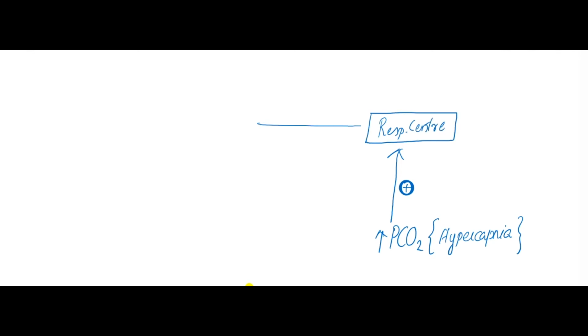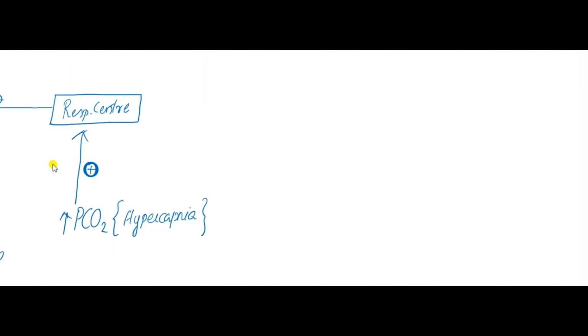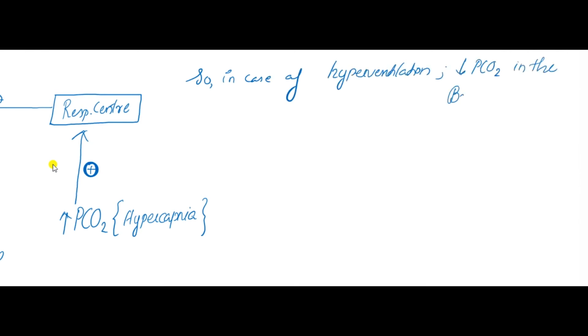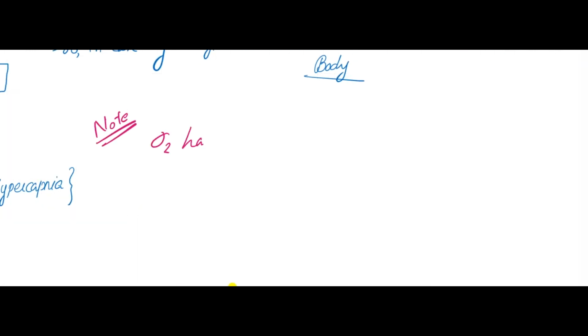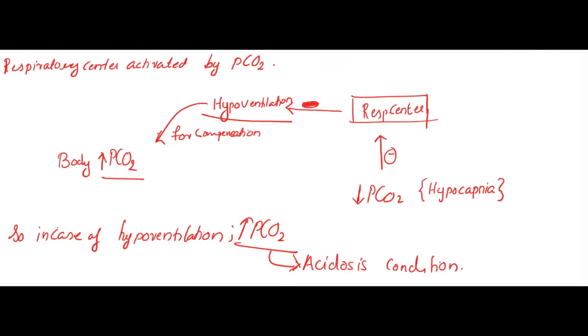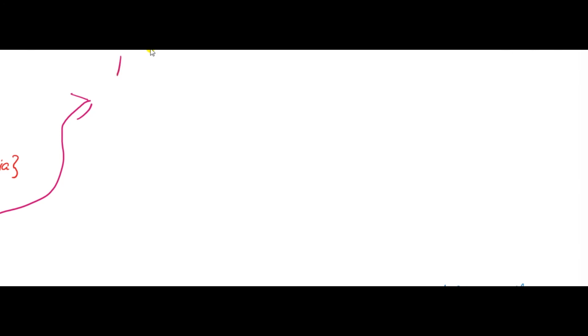Increased PCO2, hypercapnia, activates the respiratory center and it leads to hyperventilation. So the body decreases PCO2 for compensation, and alkalosis will occur. So in case of hyperventilation, decreased PCO2 in the body happens, which means alkalosis, respiratory alkalosis. Oxygen has no role in controlling the respiratory center. So increased PCO2 is an acidic condition, that means respiratory acidosis.